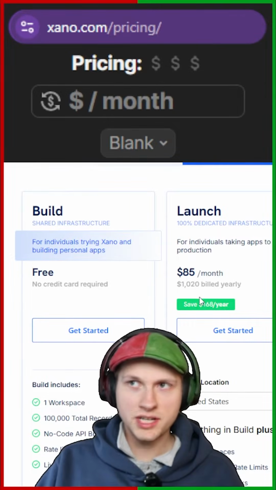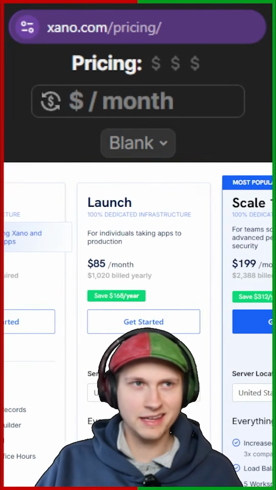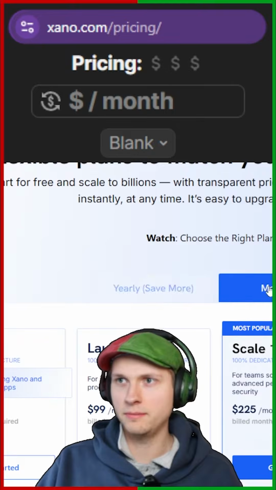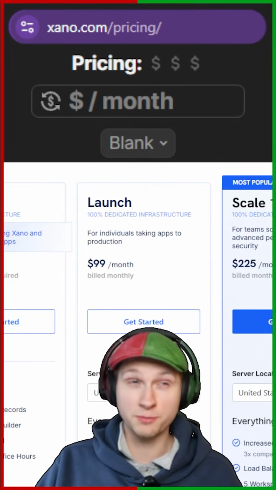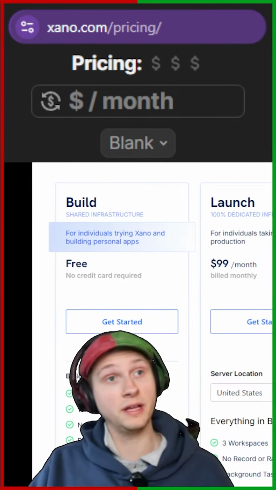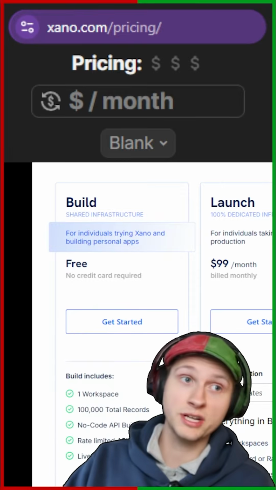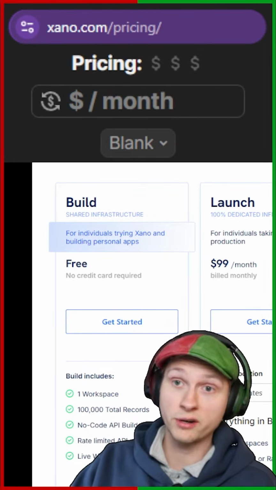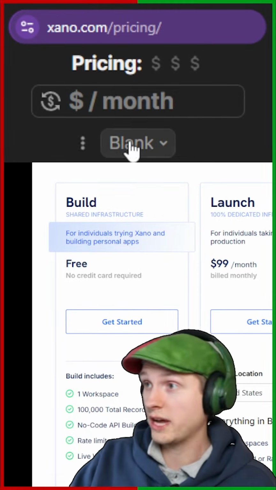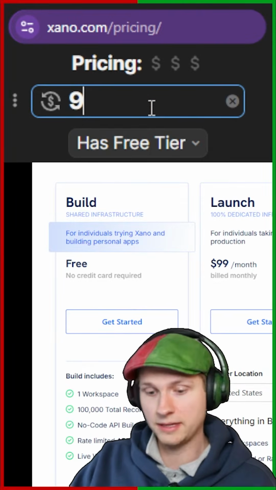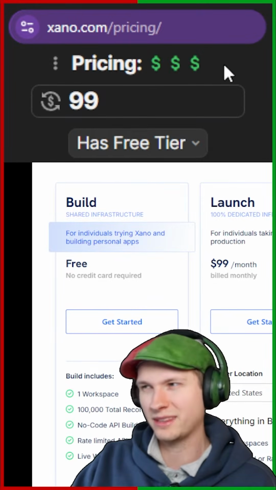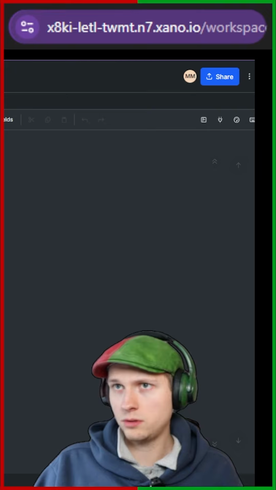The pricing seems okay. I mean, the launch plan, the first plan, let me go up to monthly, is $99 per month. That's pretty dang expensive, but their build plan, their free plan, does look pretty good. You get like 100,000 total records, and that is a lot. So we have what? A free plan. We have $99 per month, and I'm going to mark that as a 3 out of 3 because that's pretty expensive.